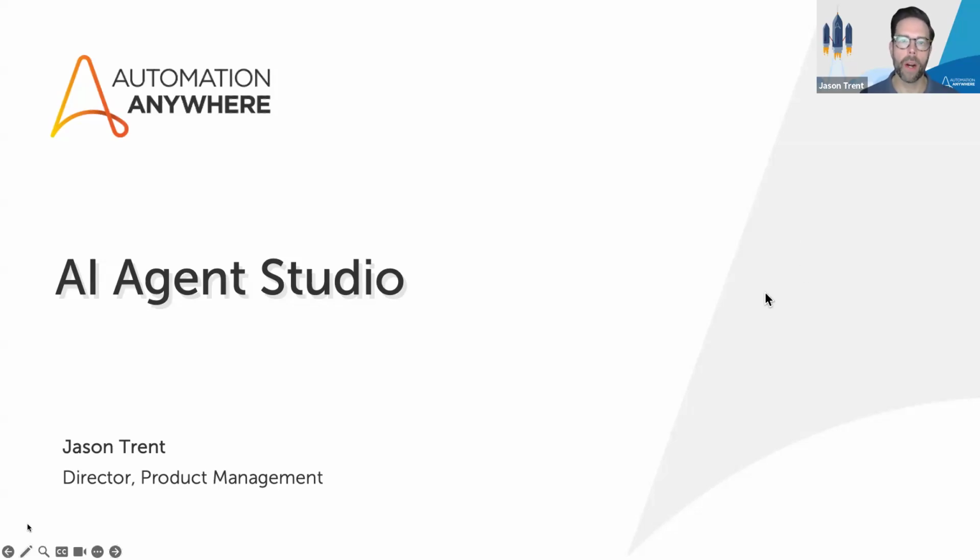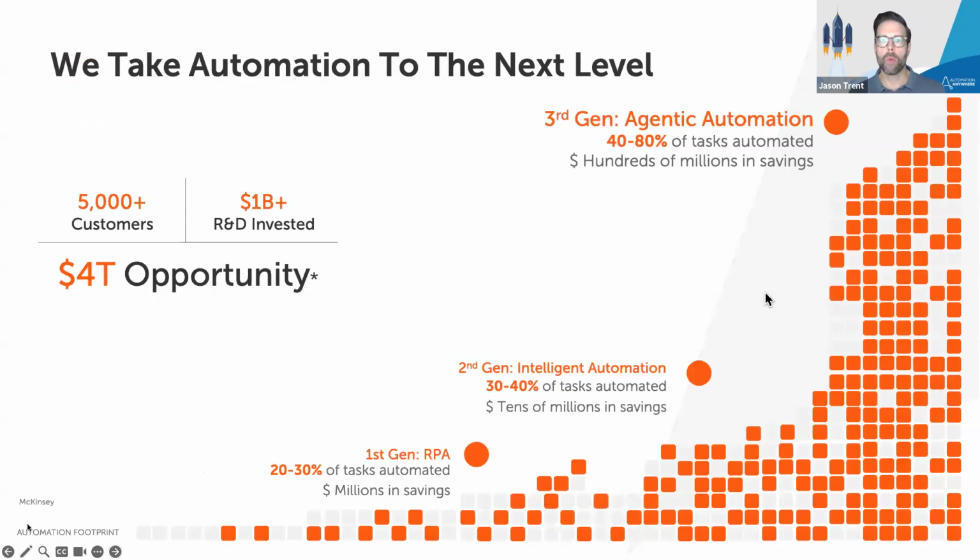For those of you that aren't aware, AI agents are, we think, the next evolution in this world that we're all moving to, which is agentic process automation. Agents make it possible for us to unlock up to probably about 80 to 90% of possible automation tasks within an organization through the infusion of generative AI. And we've seen massive growth within our customer base over the last 12 to 18 months as customers have started to utilize generative AI in really new and exciting ways.